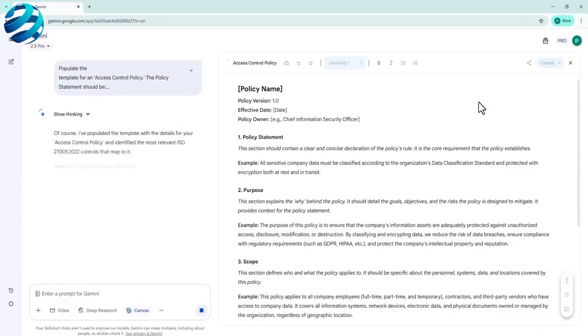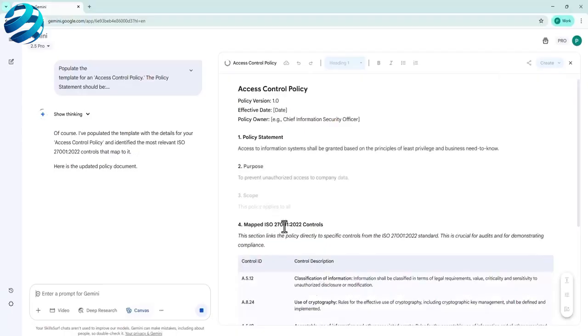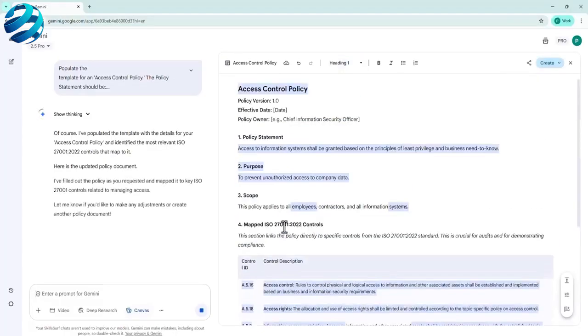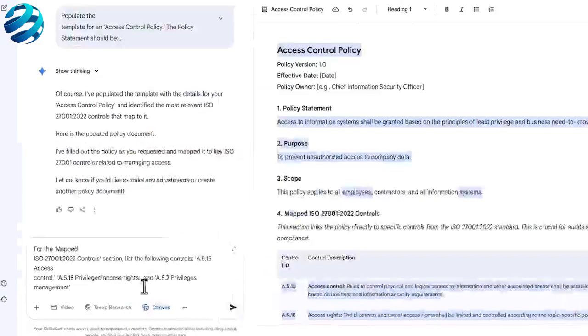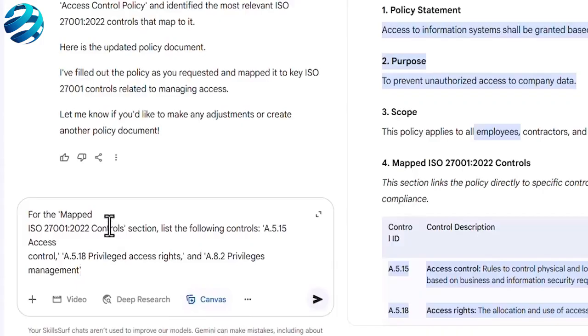Before we populate, it's good to save the template that you like. But then you see all the formatting and structure has now been populated with the access control policy. Again, we're working in this canvas, so it's preferable for Gemini for now to work on a specific document. And then for the map controls section, I need the following controls: 5.15,